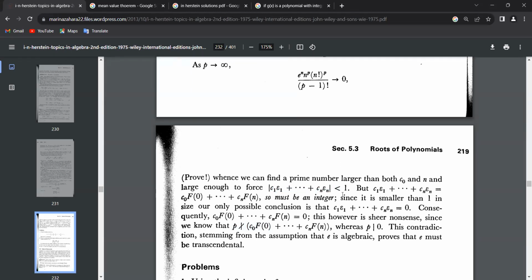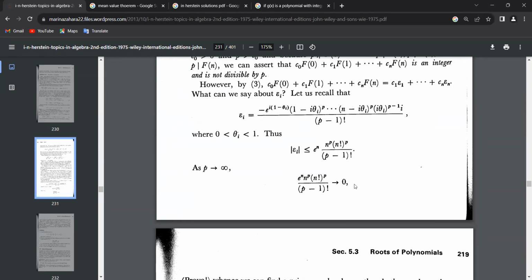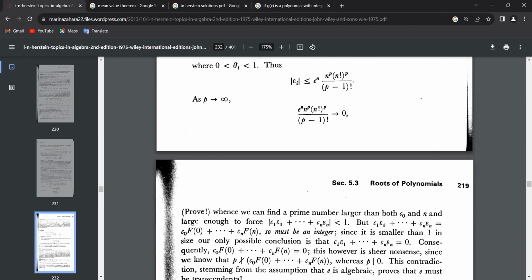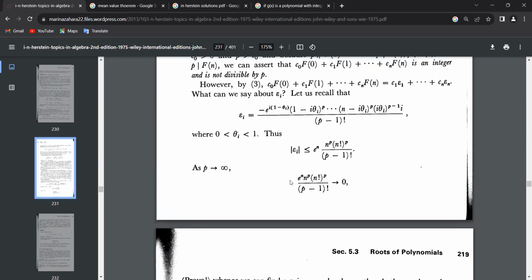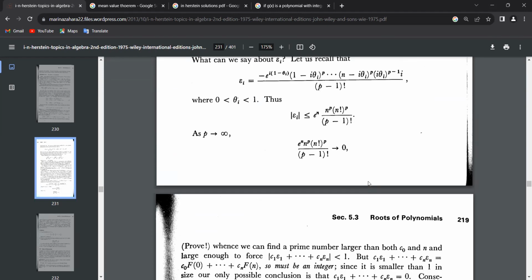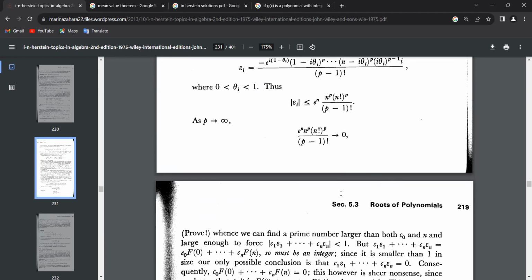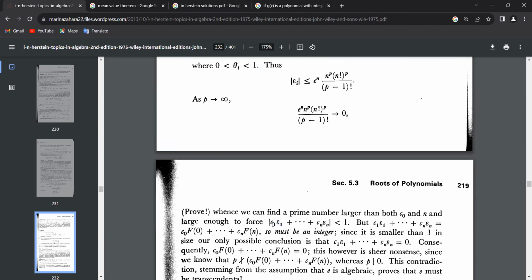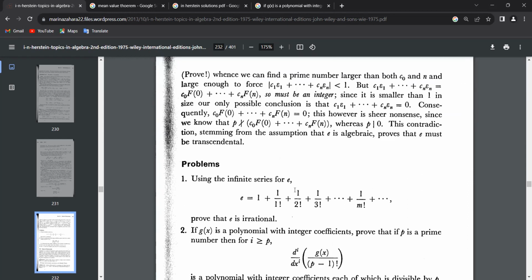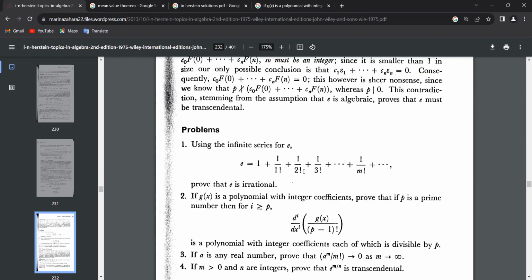So this one is less than one because of this product. Can you scroll up maybe? That is because of this. Since each of these coefficients is going to 0, we can just take some p large enough to force this. Just from the definition of the limit, we can make each of these smaller than 1/n. We're done. Cool. So this proves e is transcendental. That was very nice, right? We should appreciate that.